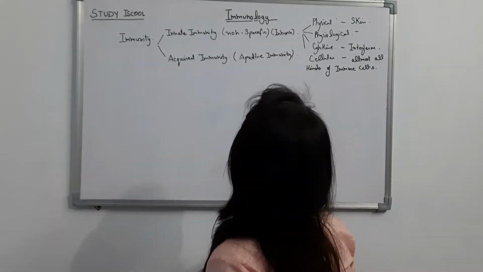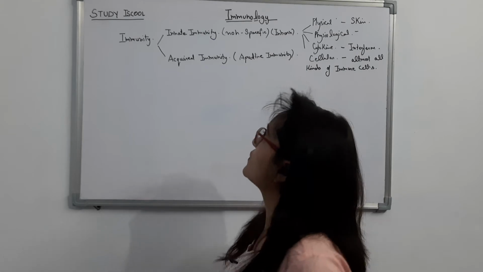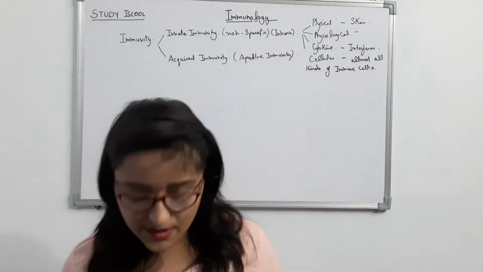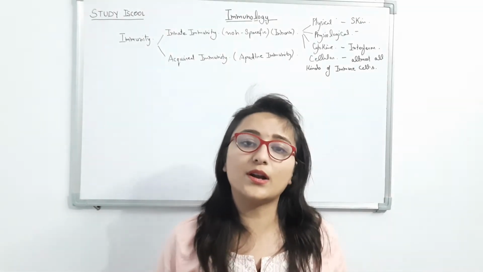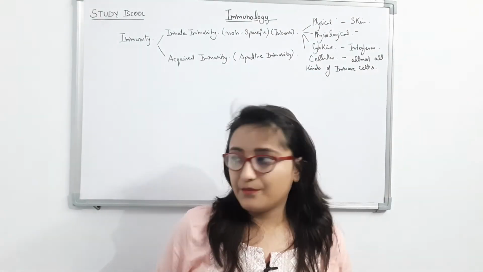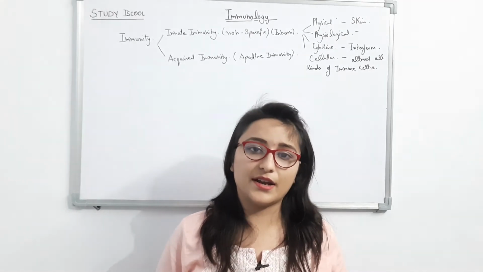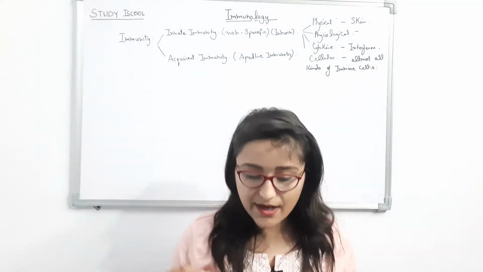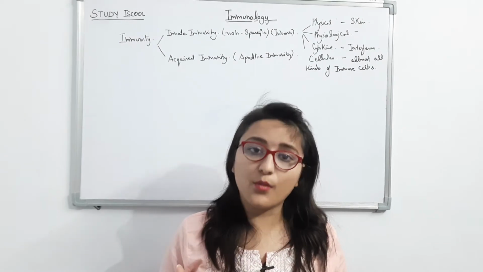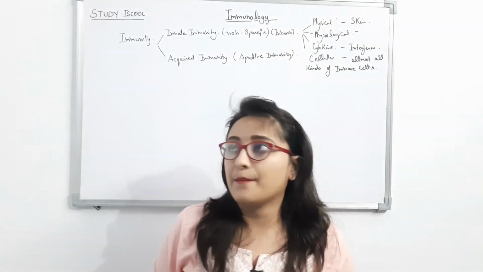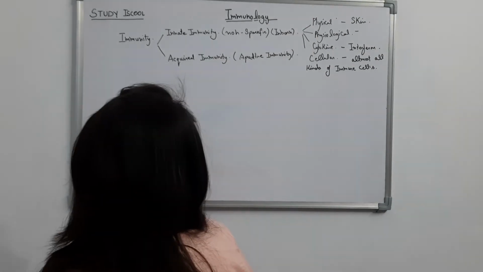Now we further continue with acquired immunity. Suppose any foreign substance enters our body, what will happen? If any foreign agent enters inside our body, it first activates our inborn immunity, that is called innate immunity.